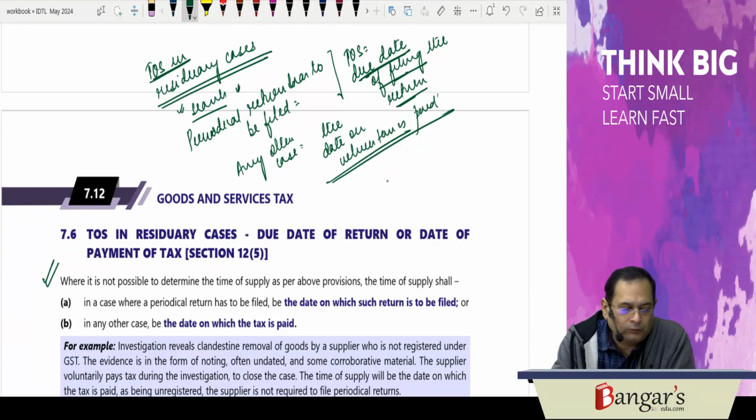So, what is the time of supply in residuary cases?